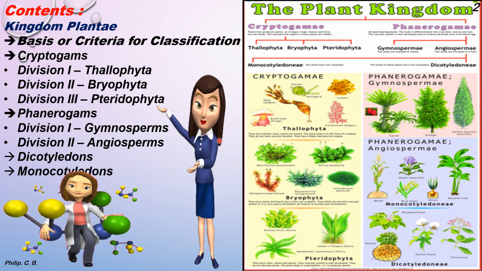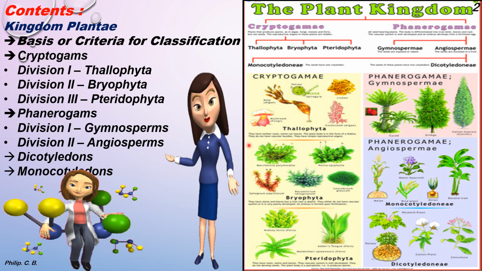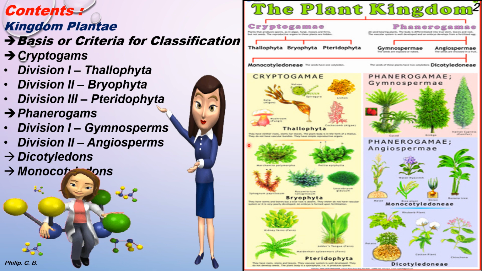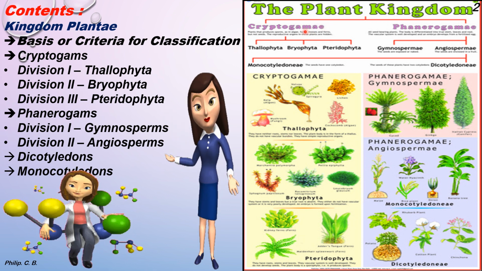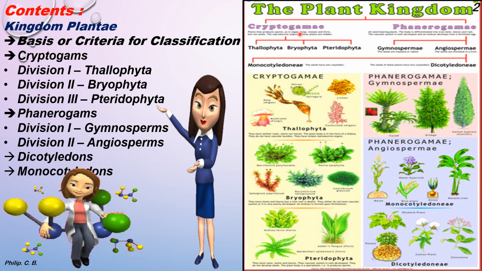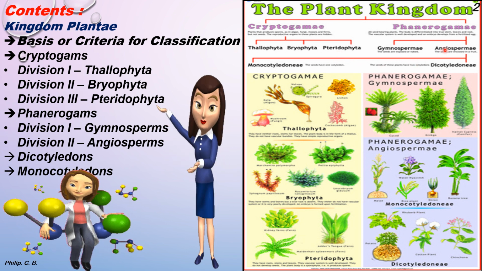Okay, so always try to understand the concept with the help of the images and animation, so your learning becomes easier, right? So here I put another image of the plant kingdom which is divided into two parts, cryptogams and phanerogams. Cryptogams are further divided into Thallophyta, Bryophyta, Pteridophyta, and phanerogams into gymnosperm and angiosperm.